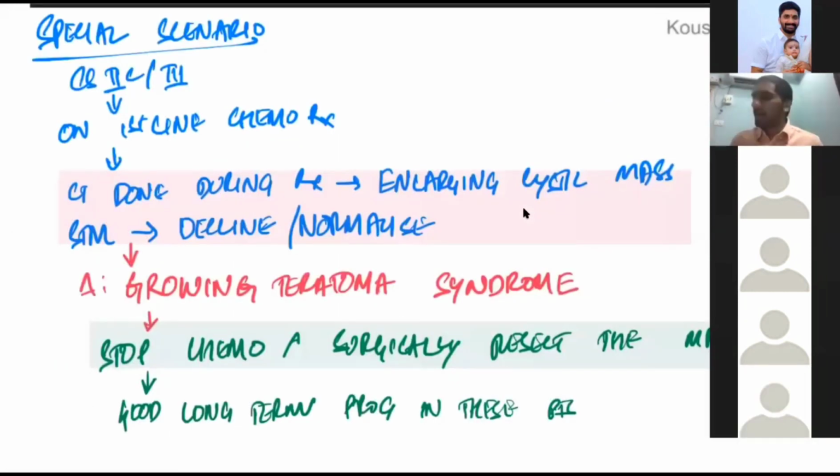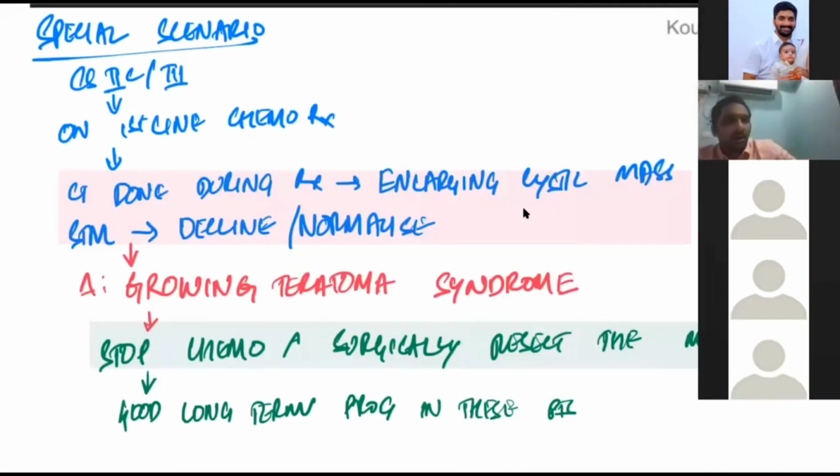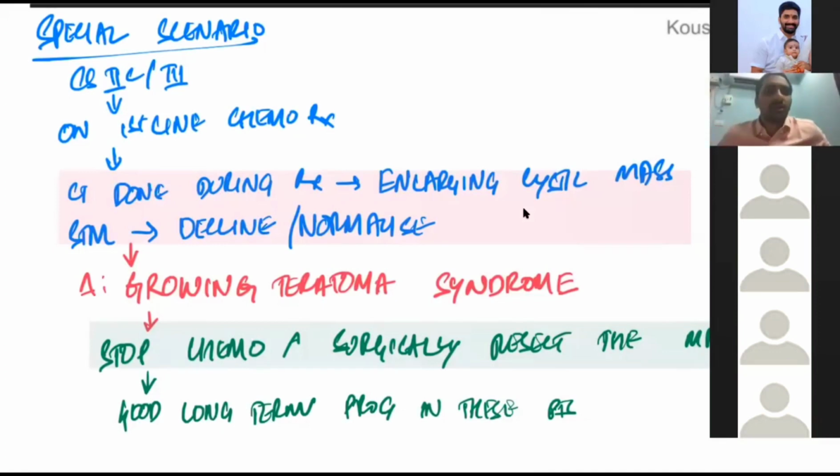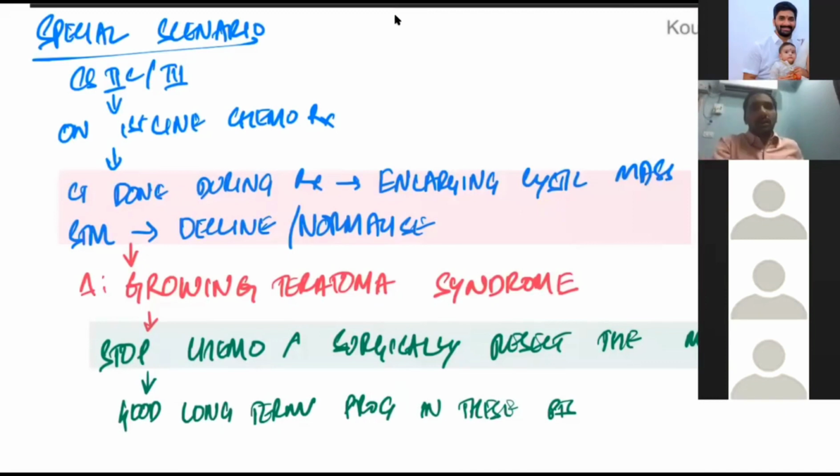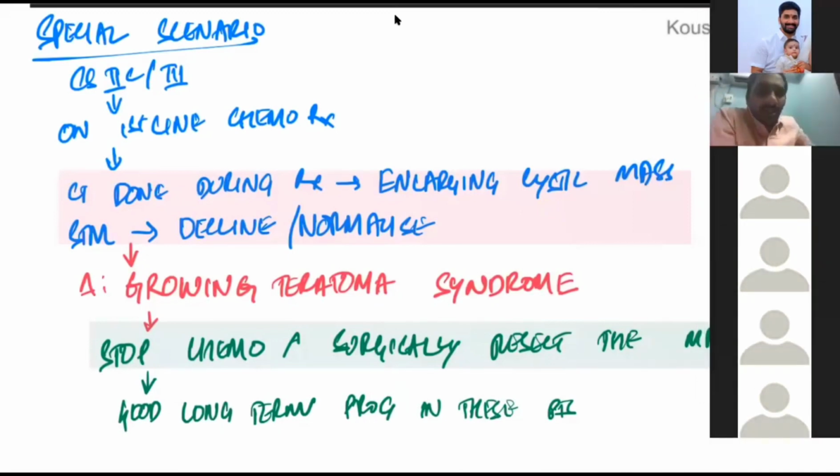I will cover an unusual scenario called growing teratoma syndrome. In a patient who has stage 2C or 3, that is advanced germ cell tumor, when you give first line chemotherapy, you do a CT scan, and if you see that the mass is enlarging and is cystic, the catchword here is cystic. If the mass is showing a cystic nature and there is a serum tumor marker decline, it means that teratomas normally don't produce any serum tumor markers. So the size is increasing, but markers are negative. So it is called growing teratoma syndrome.